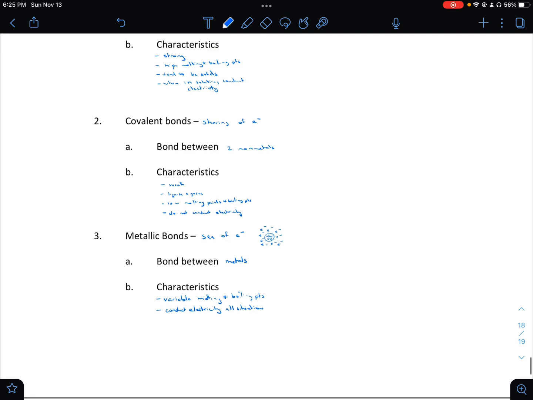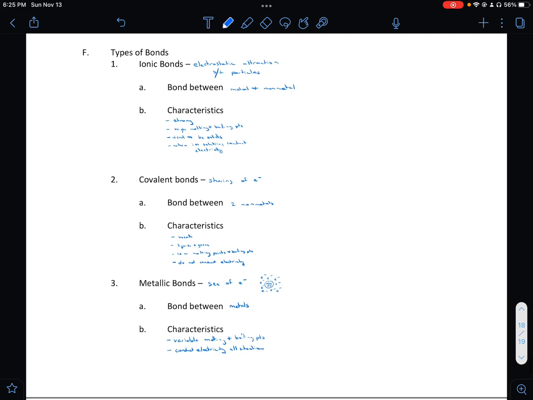That is our notes right there. So ionic is electrostatic attraction, covalent is sharing, and metallic bonds form that sea of electrons.